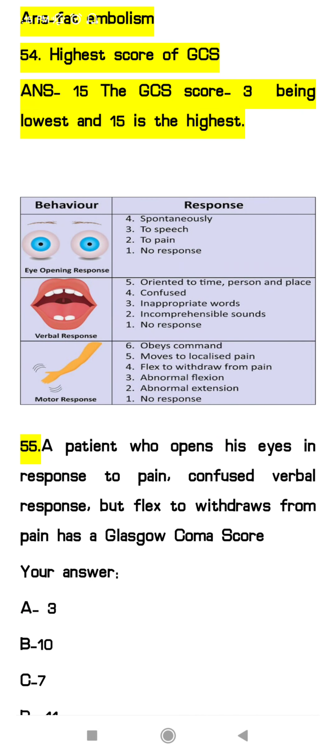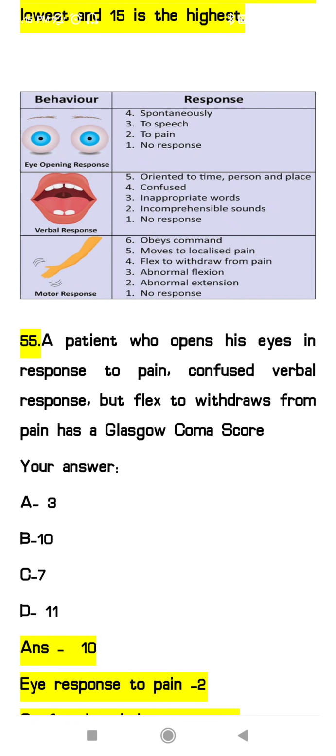Here you can see we mainly assess 3 responses in the GCS: eye response, verbal response and motor response. So you can learn it through EVM 4, 5, 6. Okay. One more question regarding the GCS. They have asked about a patient who opens his eyes in response to pain. Okay, in NORCET they have given different scenarios, I am just giving examples of that kind of scenario, so you will get some idea.